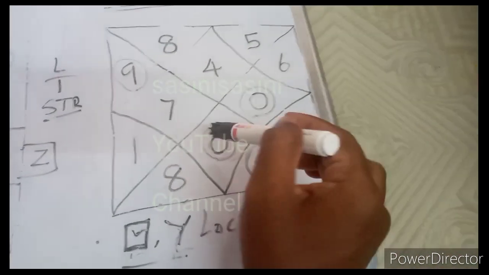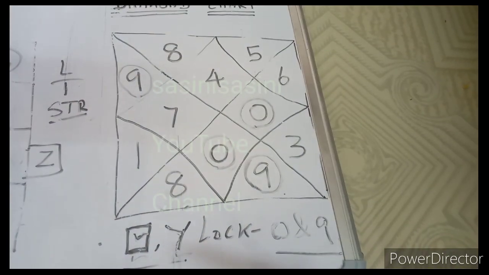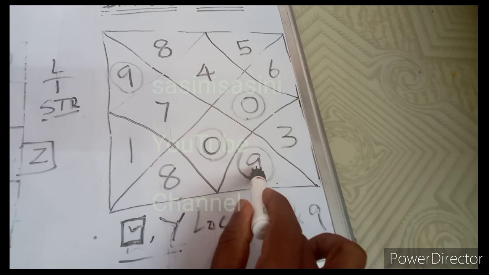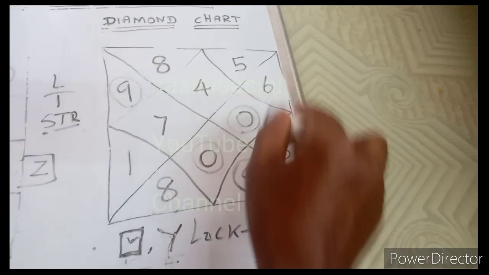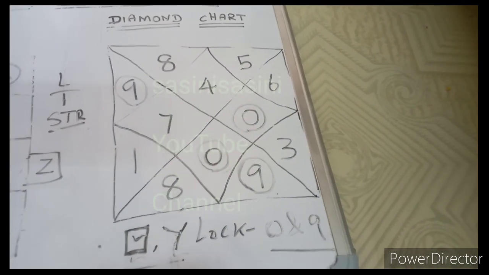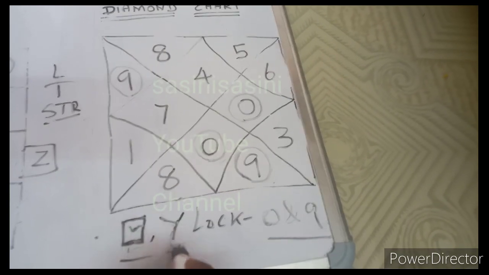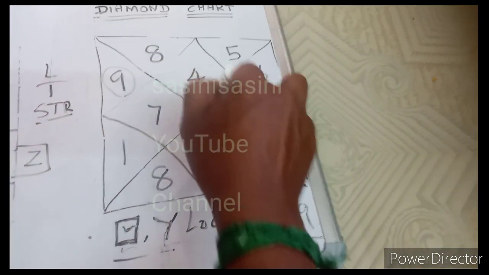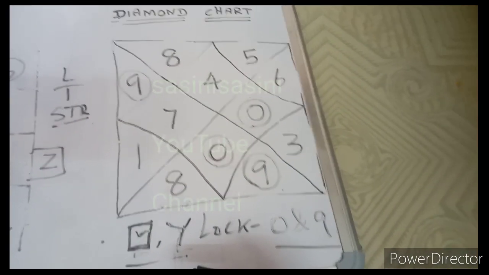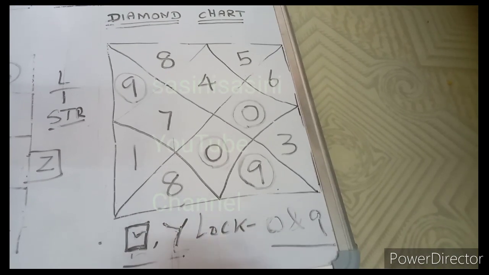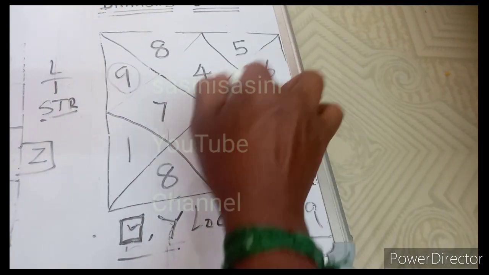Okay friends, one log number comes out in the L-shape area, and another log number comes out in the square shape area. In the diamond chart, the very important shapes are the square and the Y shape. See the Y shape also, mostly 3 log numbers are touched already. 0 and 9, both log numbers are touched already in this Y shape area. Mostly you see the Y shape come out in these positions.